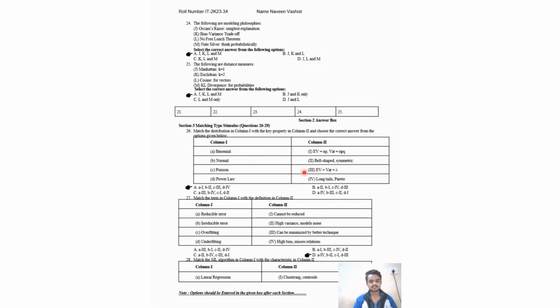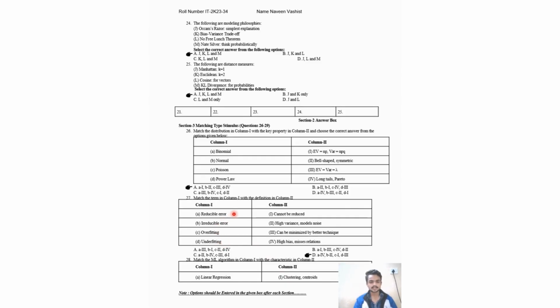Overfitting: EV equals variance equals lambda. Poisson: EV equal to variance equal to lambda. And power law, which is long tails, Pareto. Okay, right. Another one. First is reducible error, irreducible error, overfitting and underfitting.